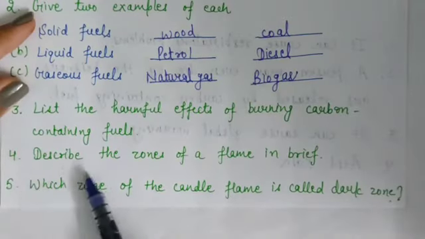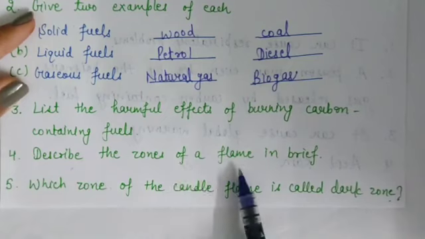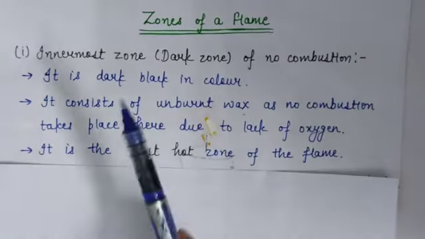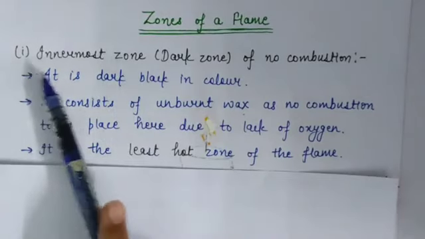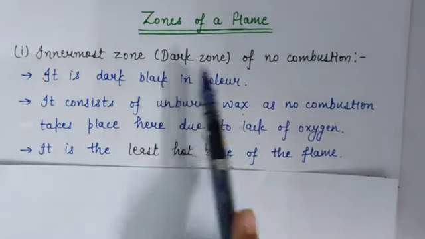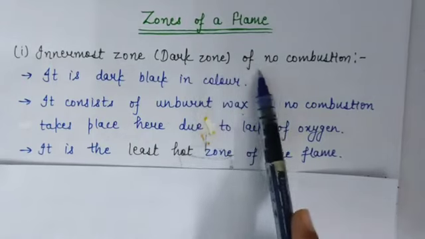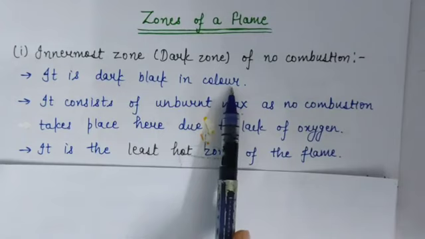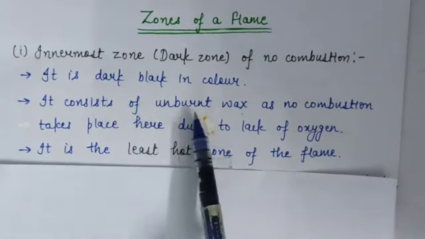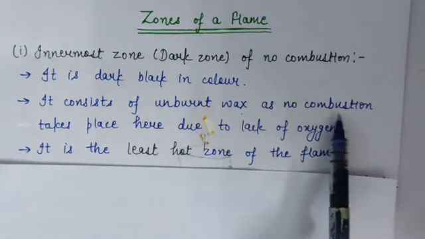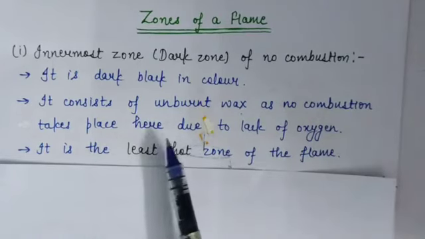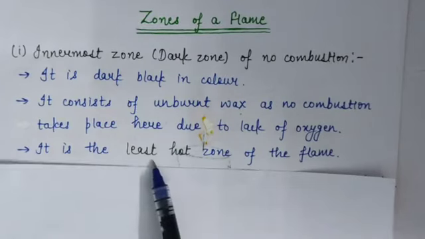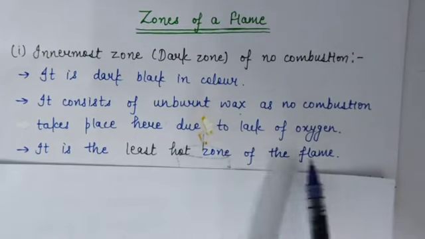Now question number 4 is, describe the zones of a flame in brief. So there are 3 zones. First is innermost zone, which is also known as dark zone or zone of no combustion. It is dark black in color. It consists of unburnt wax as no combustion takes place. Why? Due to lack of oxygen. It is the least hot zone of the flame.